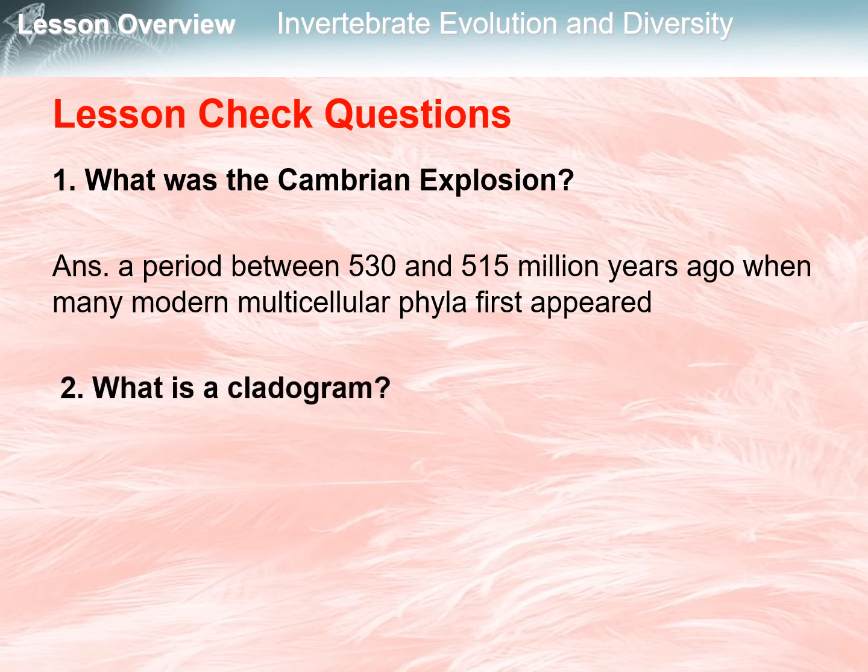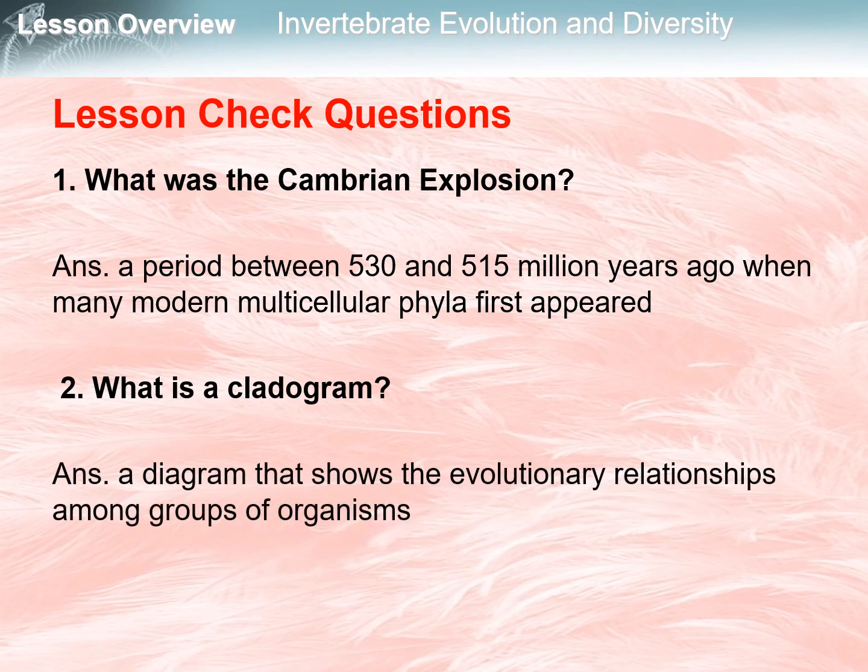Number 2 question. What is a cladogram? The answer is a cladogram is a diagram that shows the evolutionary relationships among groups of organisms.